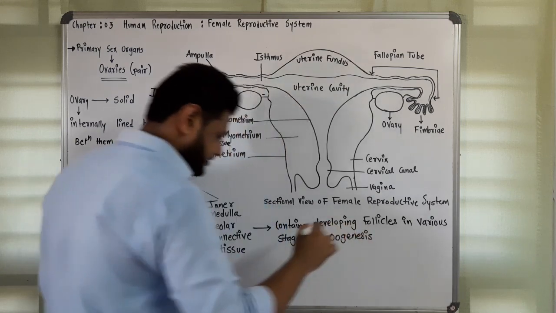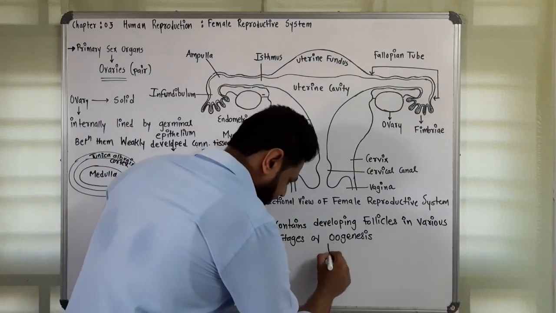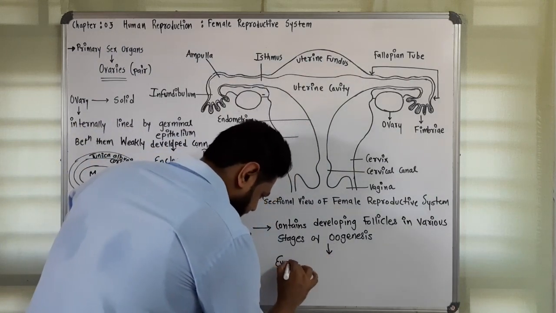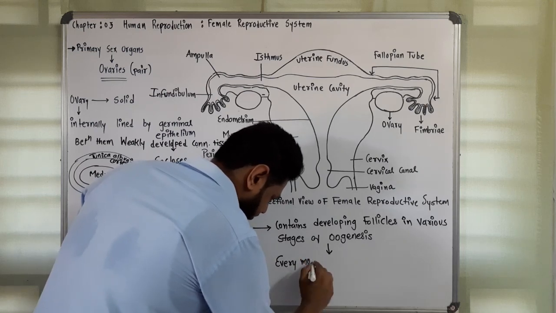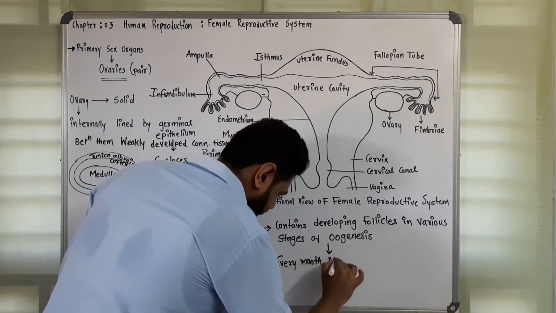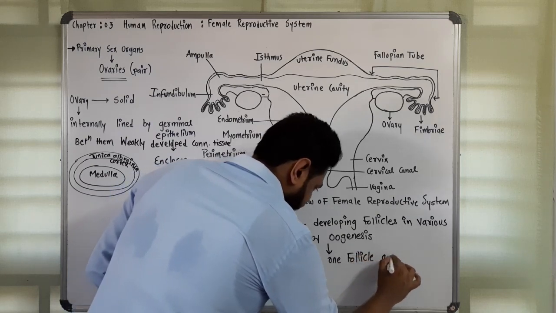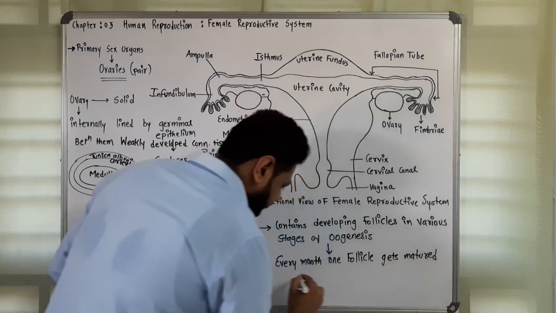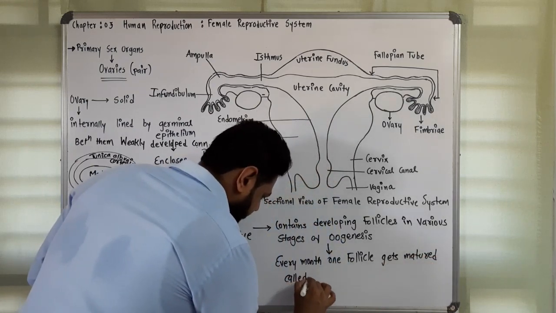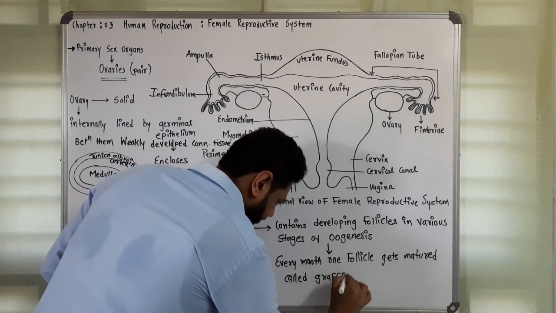So students, this is stage-wise. Now every month one follicle gets matured, and this is referred to as the mature follicle or Graafian follicle.